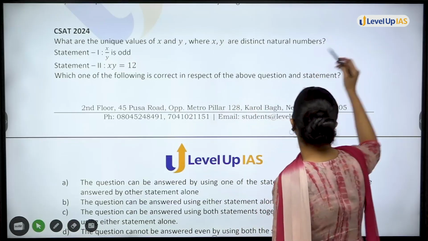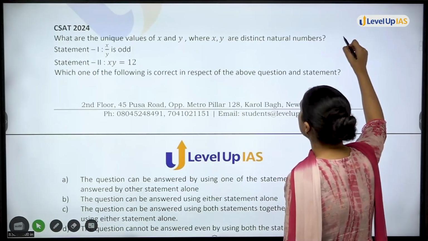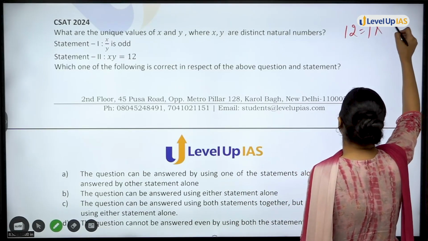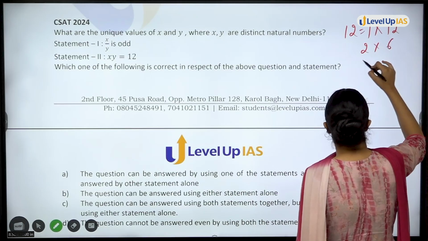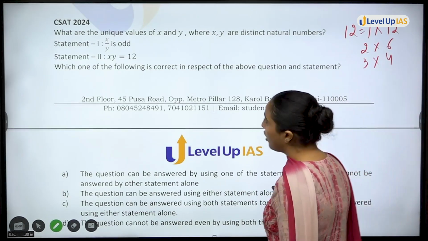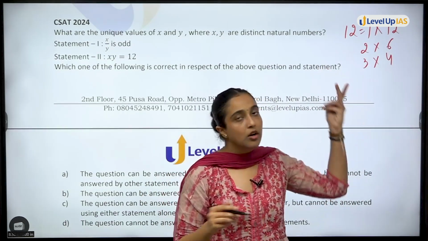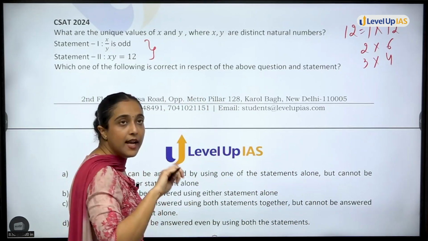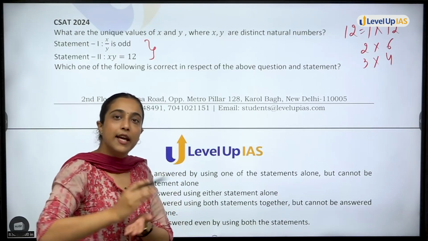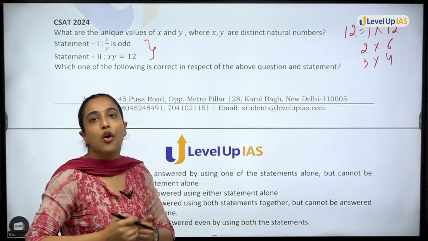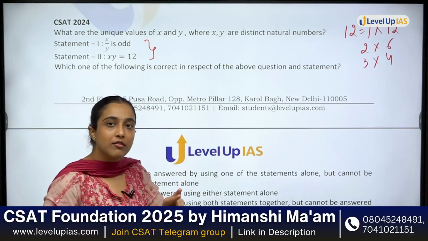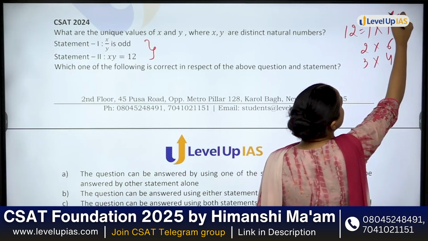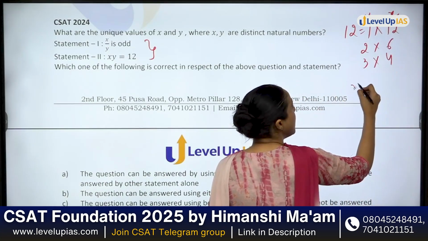Now, if I take xy is equal to 12, I know what 12 is. 12 is 1 multiply 12, 2 multiply 6, 3 multiply 4. Now the values of x and y can be any of these three. But if you join these two statements together, x divided by y should be odd. Firstly, x is being divided by y and giving an odd number. That means x is the bigger value, y is the smaller value.